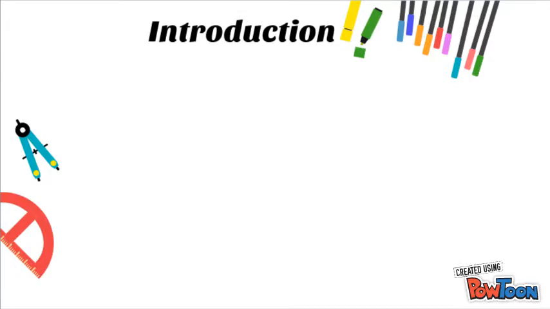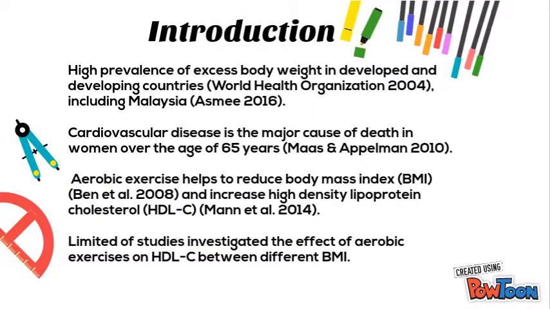Introduction: There is a high prevalence of excess body weight in developed and developing countries, including Malaysia, and cardiovascular disease is the major cause of death in women. Aerobic exercise helps to reduce the BMI and increase HDL-C level.